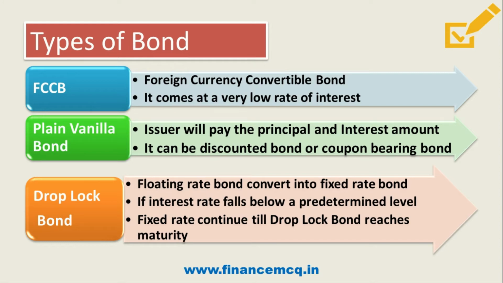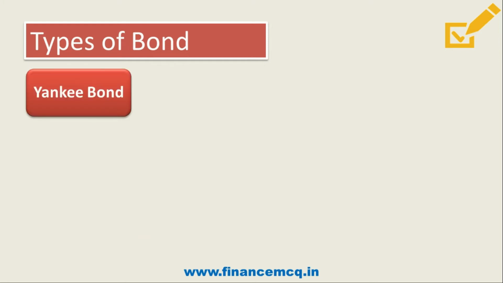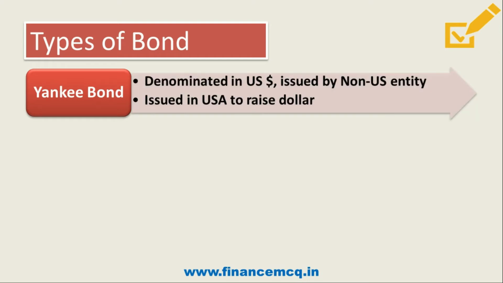Now let's move ahead. Then we have another type, which is Yankee bond. Now what is this Yankee bond? Friends, it is denominated in US dollars and issued by a non-US entity. That is, a non-US company will issue this bond, and these are issued in USA to raise dollars. Say for example, if you want to raise dollars in USA through a bond, you will issue a Yankee bond. Condition being, you have to be other than a US company or US entity.